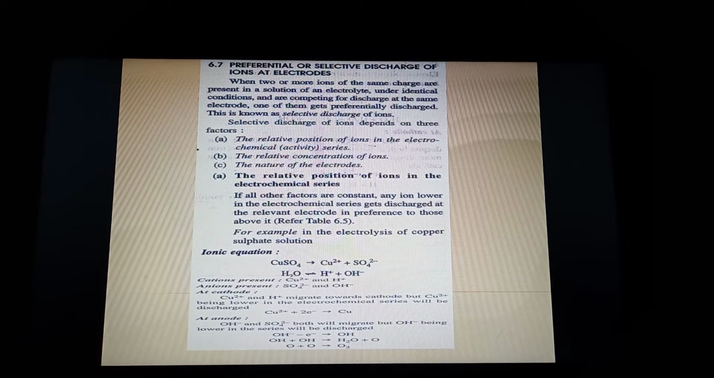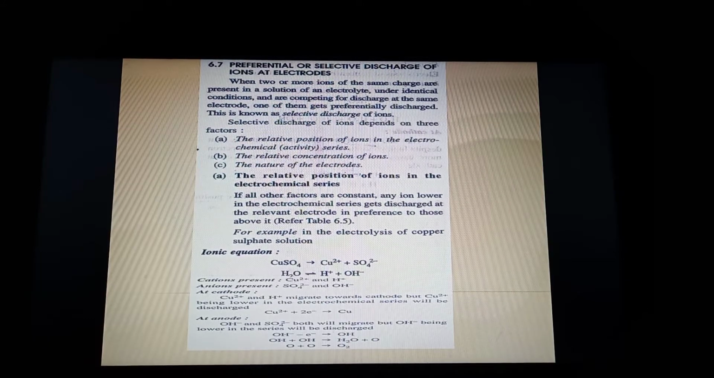Now see, there is a competition. You have two cations and two anions, and you have to decide who goes first. First you compare the two cations: one is cupric and one is hydrogen. You very well know, according to the electrochemical series, Cu2 plus ions are at the lower position. So it is understood that Cu2 plus will be traveling faster because it is lower than the hydrogen ion, and it will go faster.